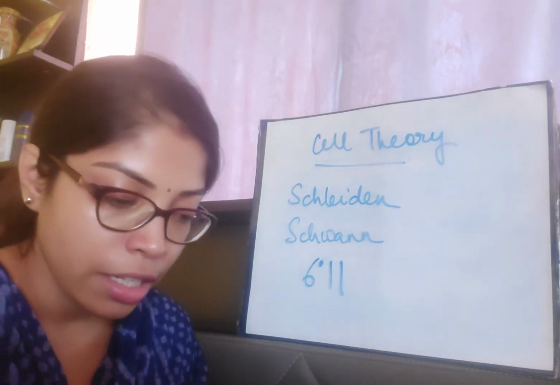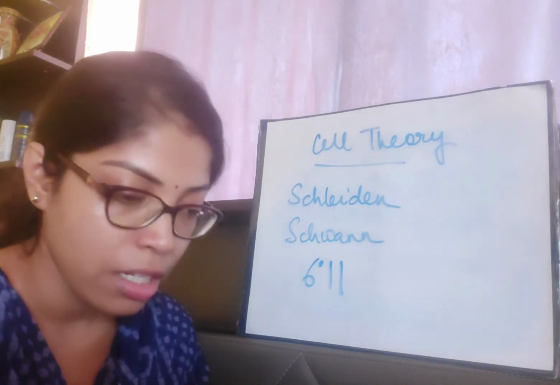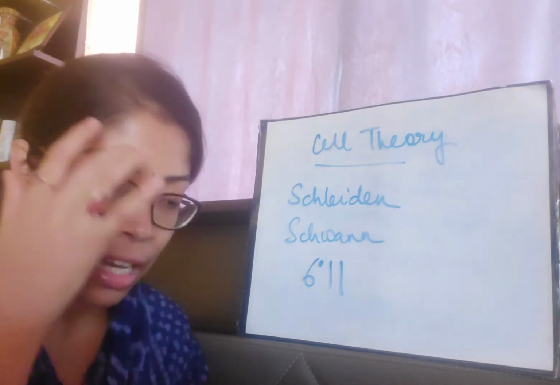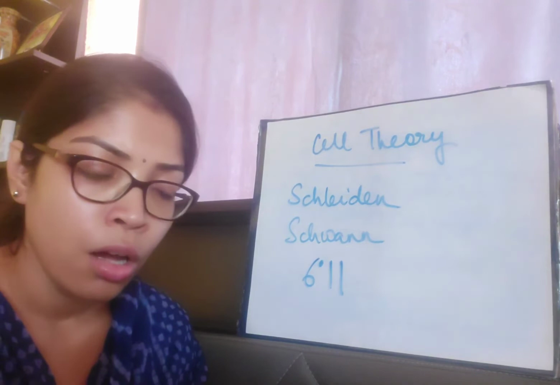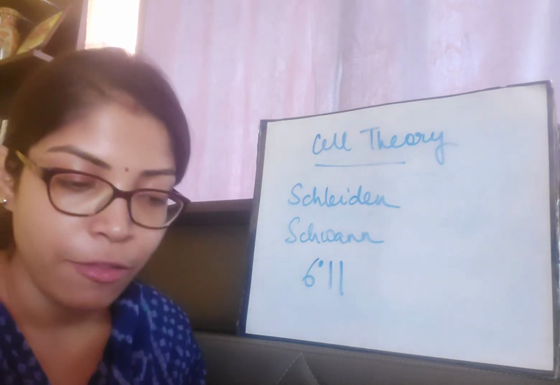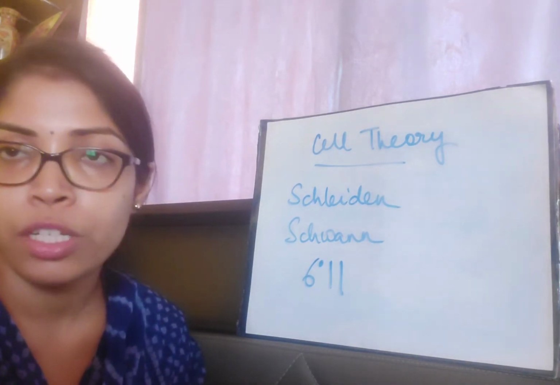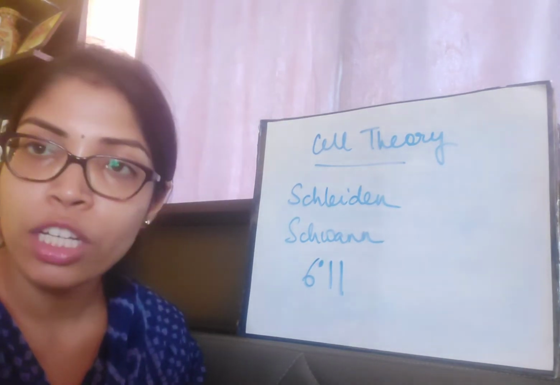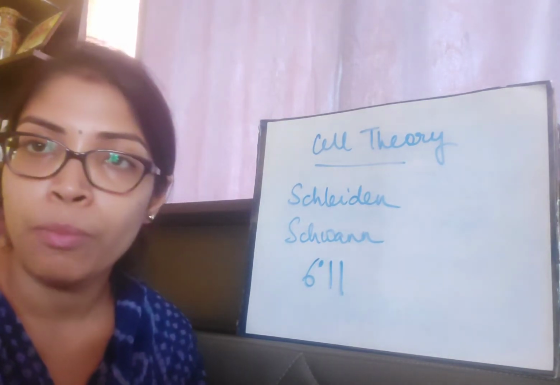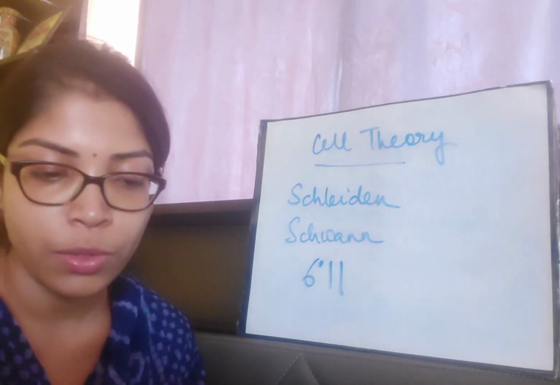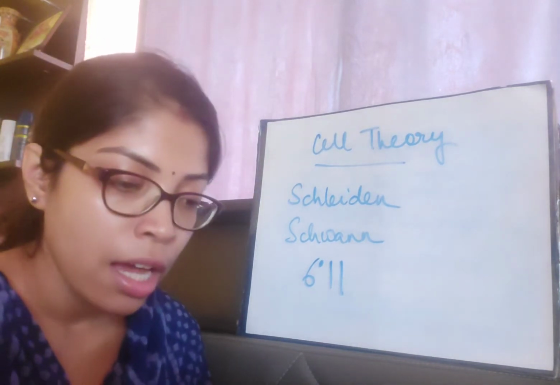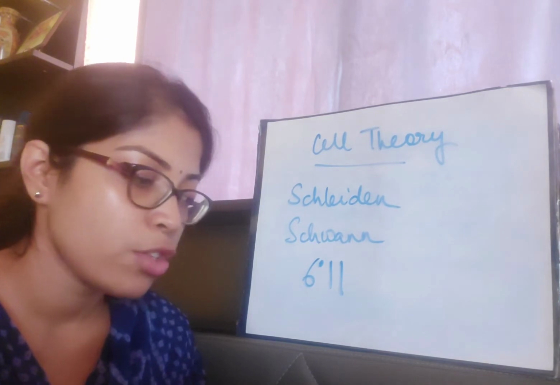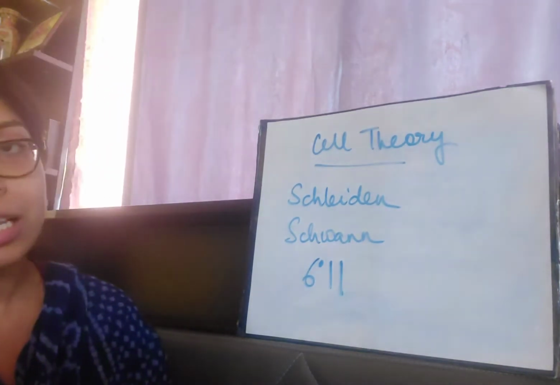Here there are about 17 points. If you learn the first 5 points of difference between prokaryotic and eukaryotic cell, that will be more than enough. From that only you will get to know what the components of prokaryotic and eukaryotic cells are. Now I will move on to the next topic, which is plant cell and animal cell.